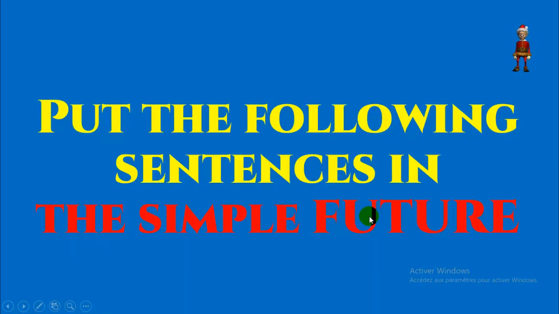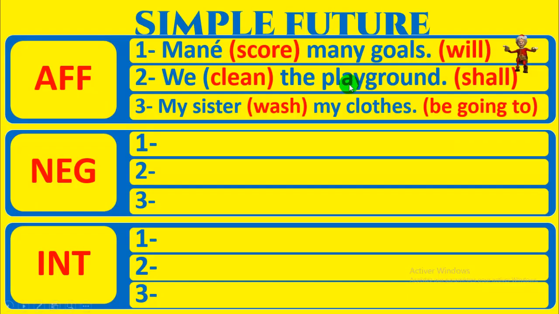Exercise. Put the following sentences in the simple future. Number 1: Mane scores many goals, with will. Negative form, interrogative form. We clean the graveyard, with shall. Affirmative, negative, interrogative form. My sister washed my clothes, with be going to. Affirmative form, negative and interrogative form.